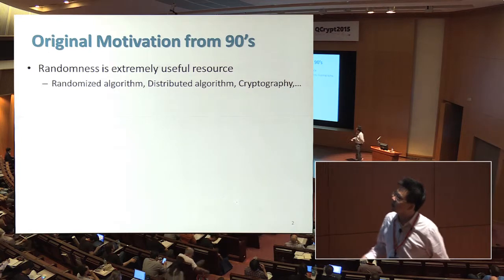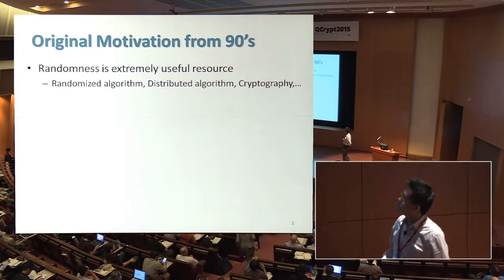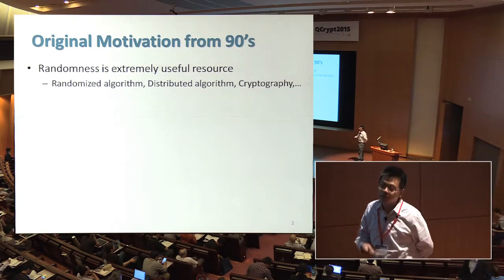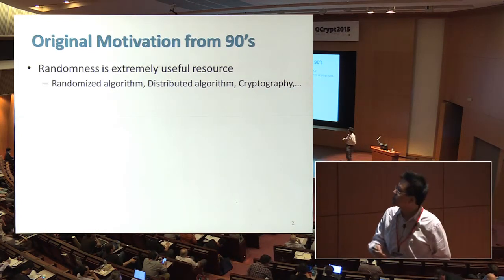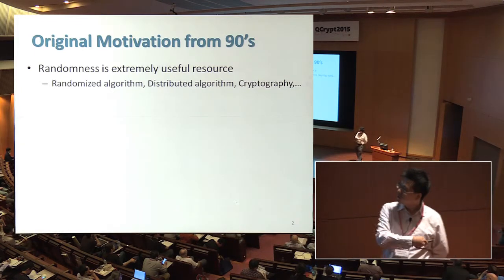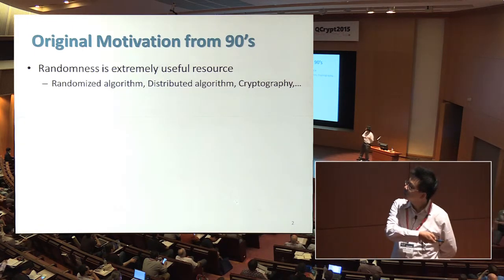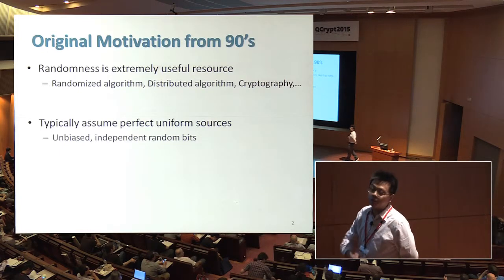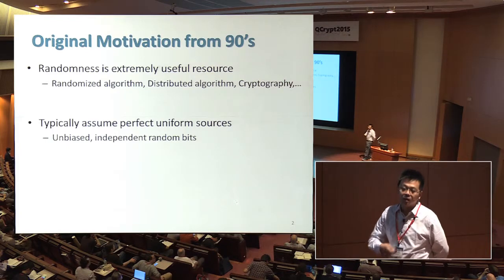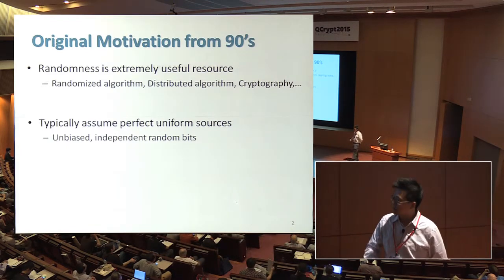We know that randomness is an extremely useful resource that is used in many fields in theoretical computer science, like randomized algorithms, distributed algorithms, cryptography, and so on. And often in all these models, typically we assume that perfect uniform randomness is available, and we design our algorithm or cryptographic scheme from there.